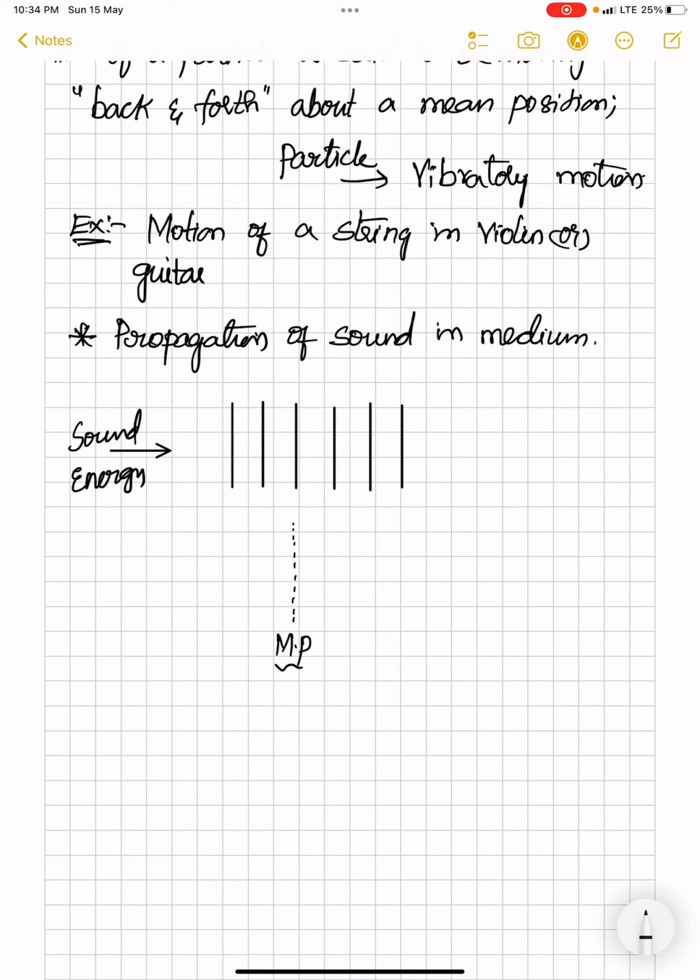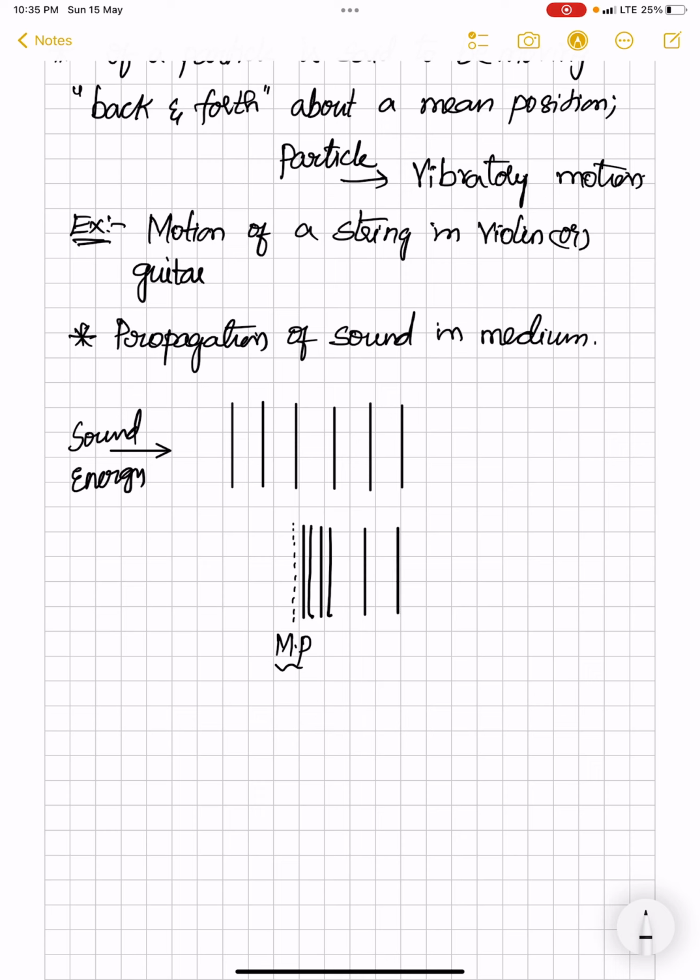Now due to the sound energy given to the particles, all these particles present in the medium move closer, and thus it creates a compression in the medium, and the remaining particles will be equally spaced as usual.